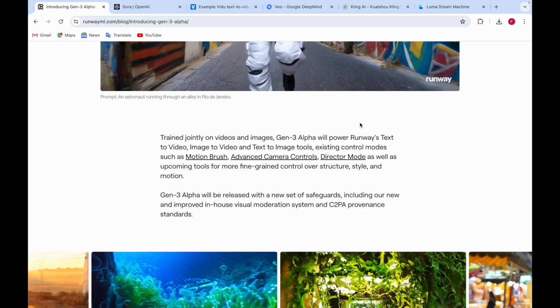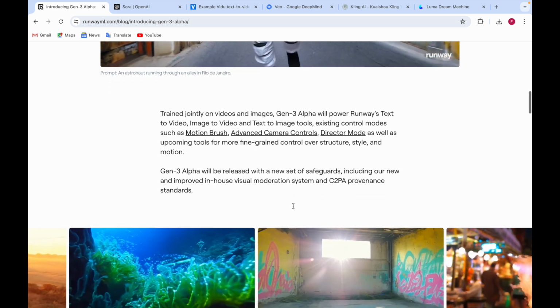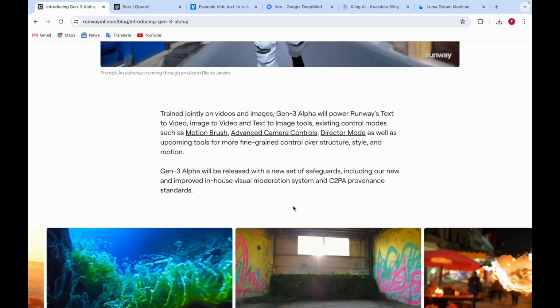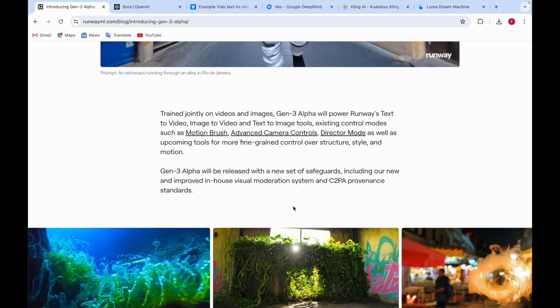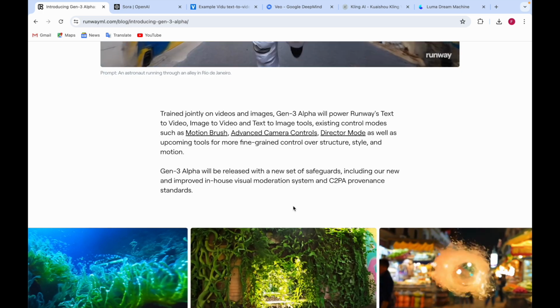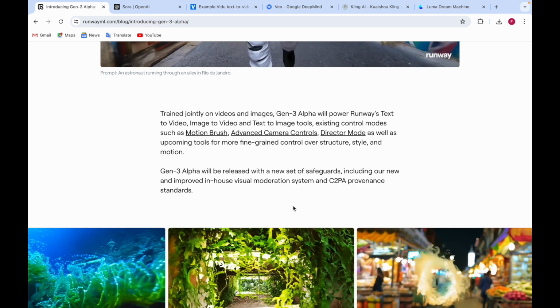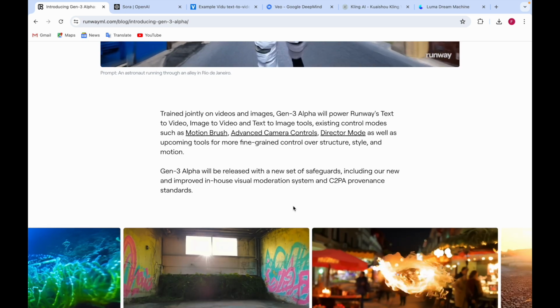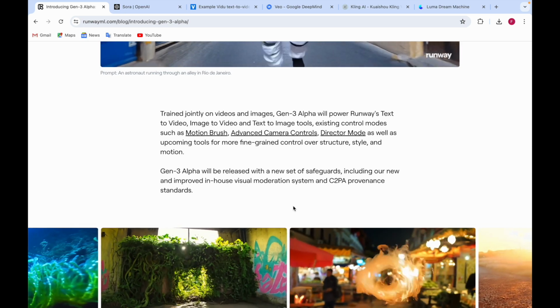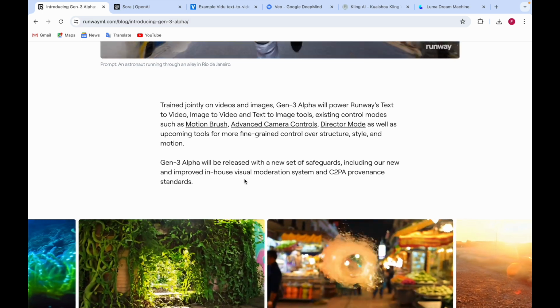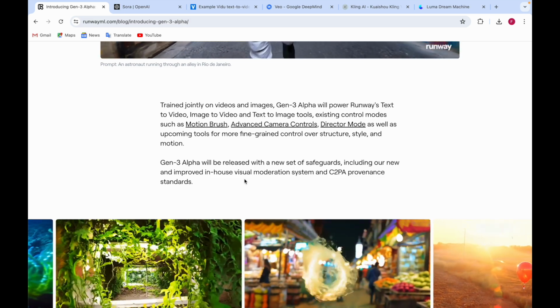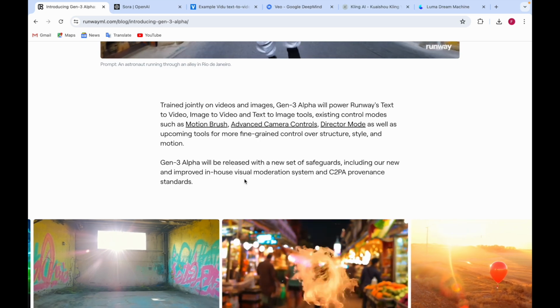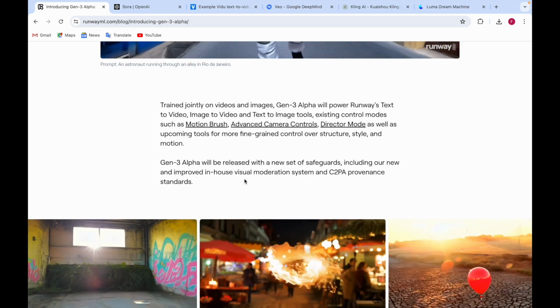So here it says one more point. It says that Gen 3 Alpha will be released, so it's not yet here. It will be released, so you can use it later. For now you can just have a look at the demo video. They're saying that they will have a new and improved in-house visual moderation system and also provenance standards.